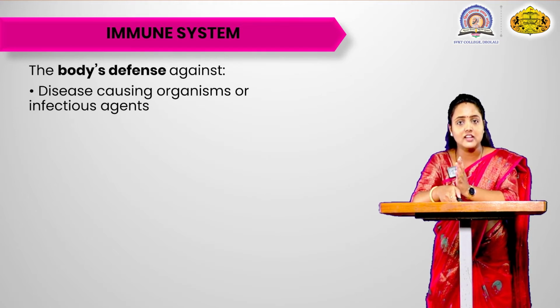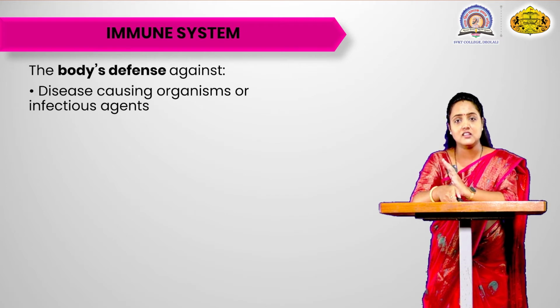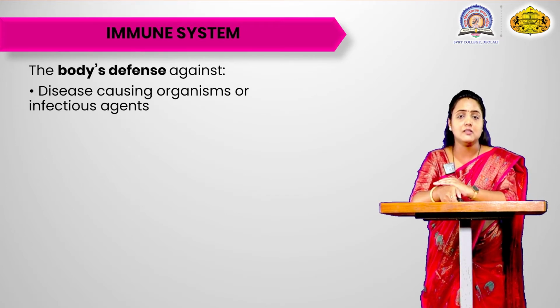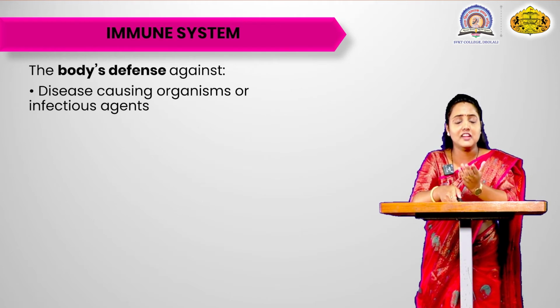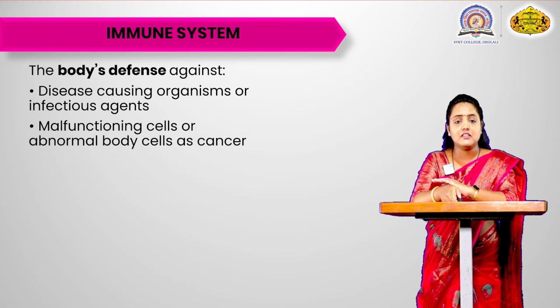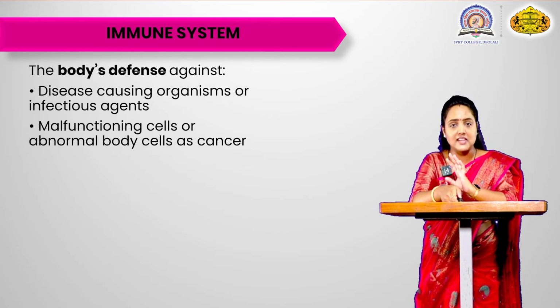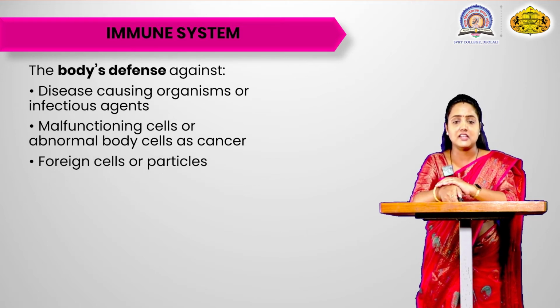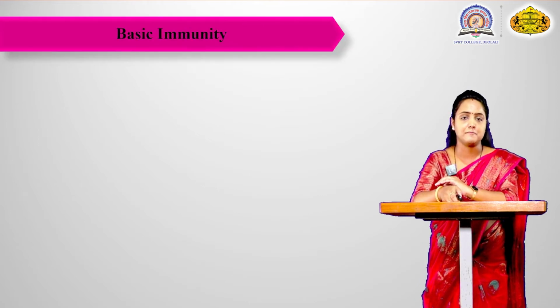A pathogen can cause an infectious disease due to which you may be sick. The body defense can also act against malfunctioning or abnormal cells, for example cancer, and against foreign cells or particles.